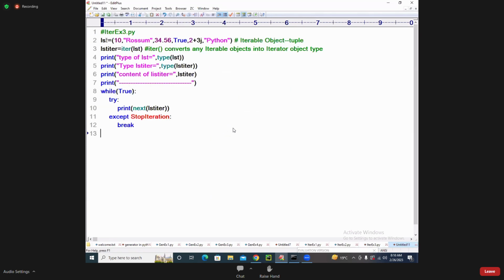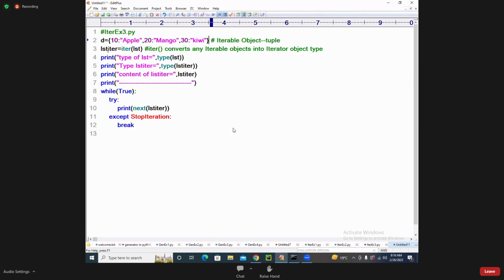I will take a dict, D. So 10 colon apple, 20 colon mango, 30 colon kiwi, for example. This is my data.